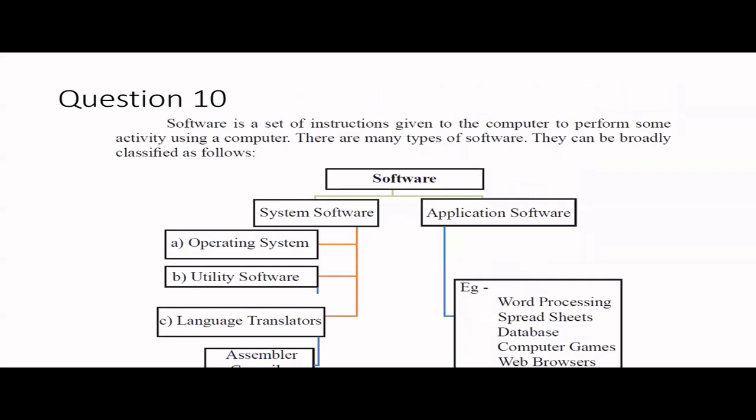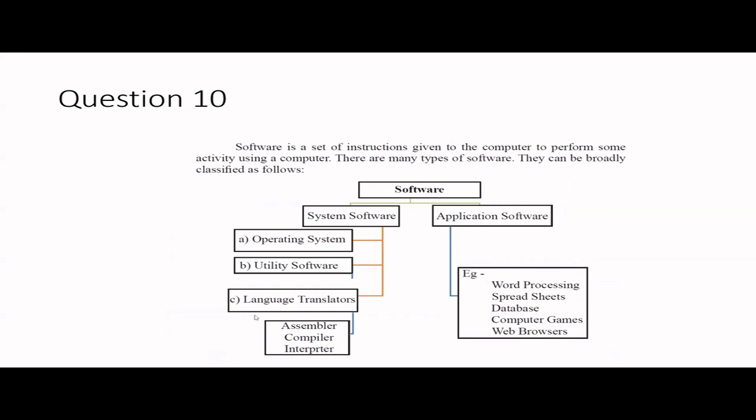And then we have utility software, right? And then the third one, which is relevant to the question, is actually about language translators. I did a small change here because otherwise couldn't see it properly. So under language translators, we have assemblers, compilers, and interpreters.